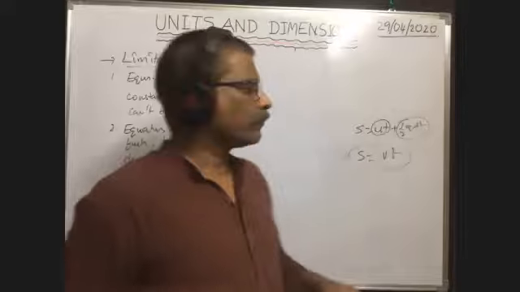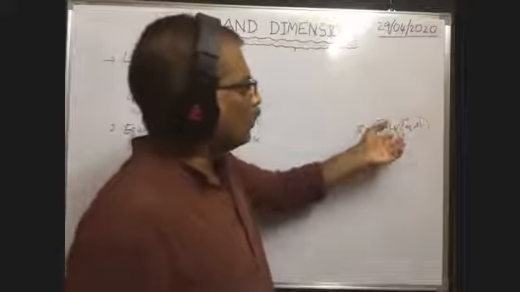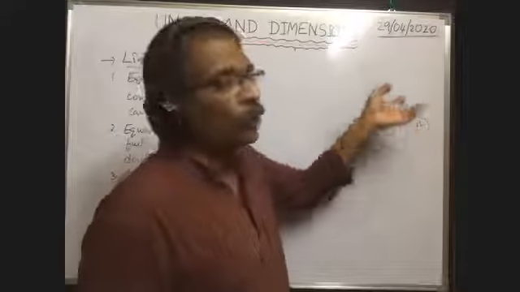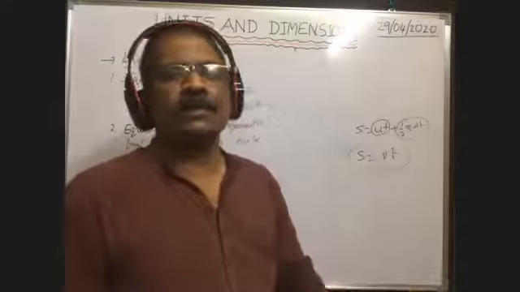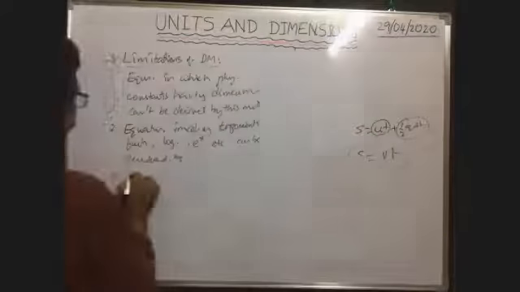So the equation in which the physical quantity is equal to the sum of two or more other physical quantities, such type of equations cannot be derived by this dimensional method.